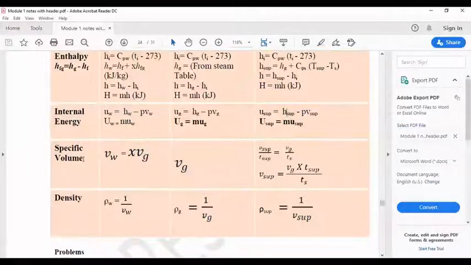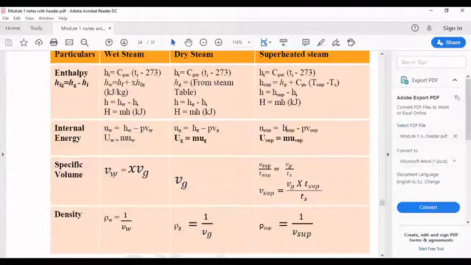Same way, for specific volume, if it is wet steam, this is the formula: Vw is equal to x into Vg. x is the dryness fraction. Vg is the specific volume of dry steam. This again you can get directly from the steam table. If you know that it is a dry steam, you can directly get it from the steam table. That itself is the specific volume.